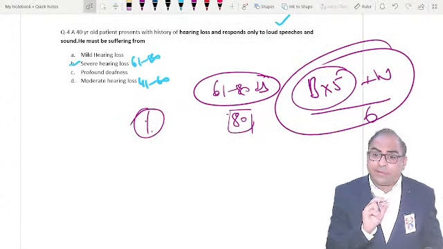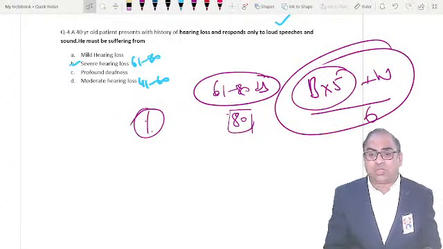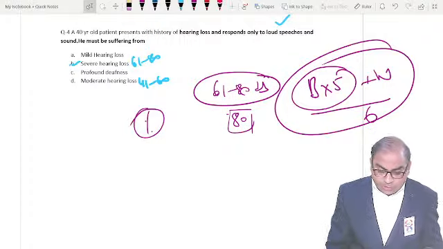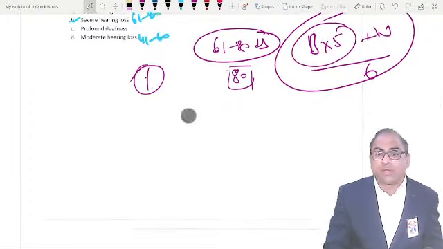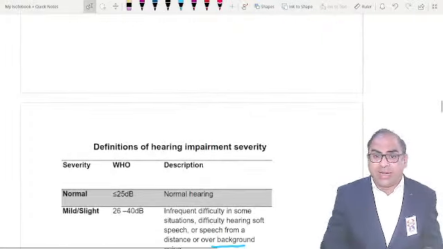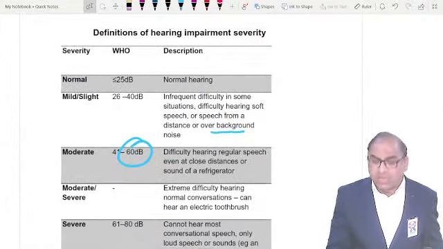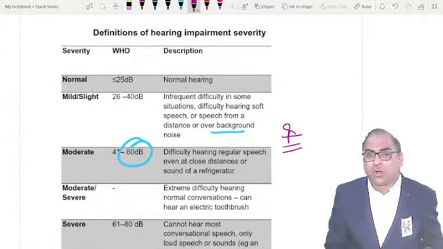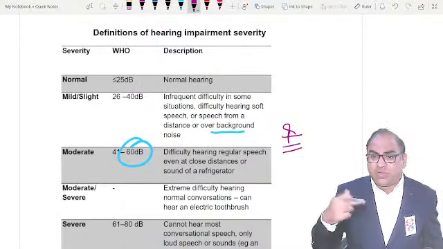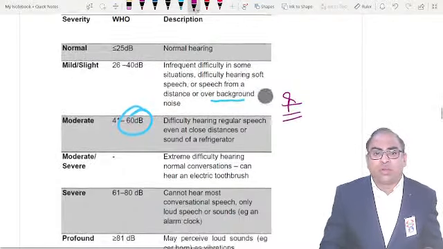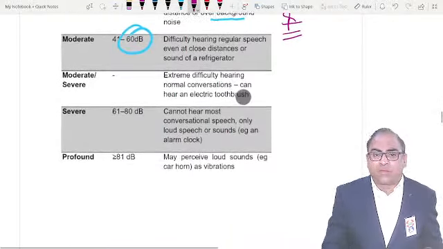Clear? Profound deafness, they can ask you in the upcoming NEET examination what is the definition of profound deafness. Profound deafness, clear, is more than 80 decibel. Again, this table is very important, beta. Now just add these options in your revision notes. Clear? So this is how we differentiate mild, moderate, severe from your normal.